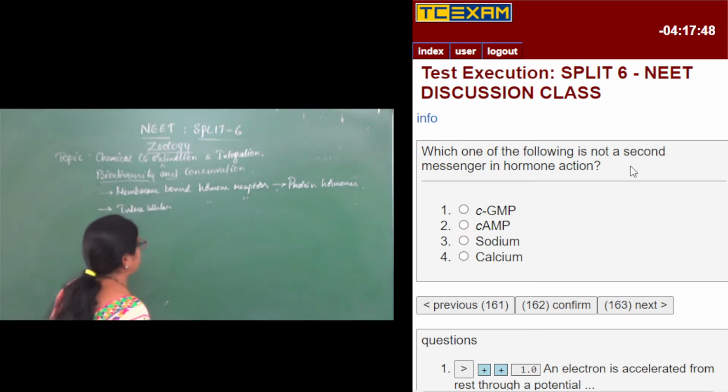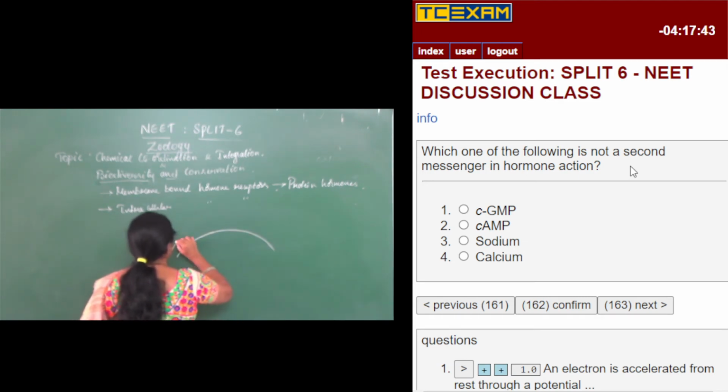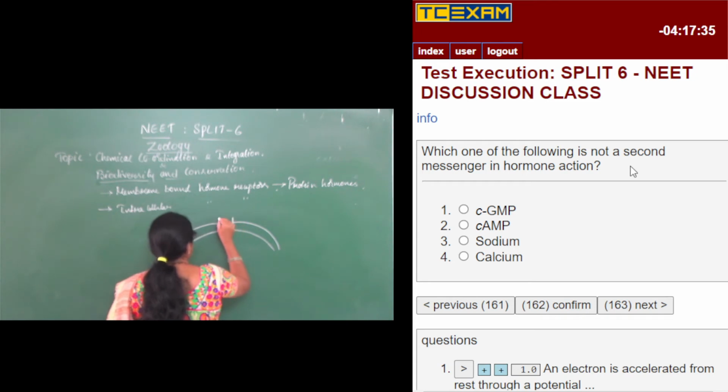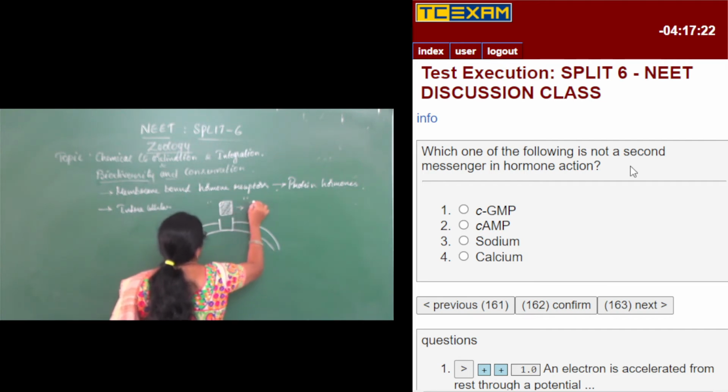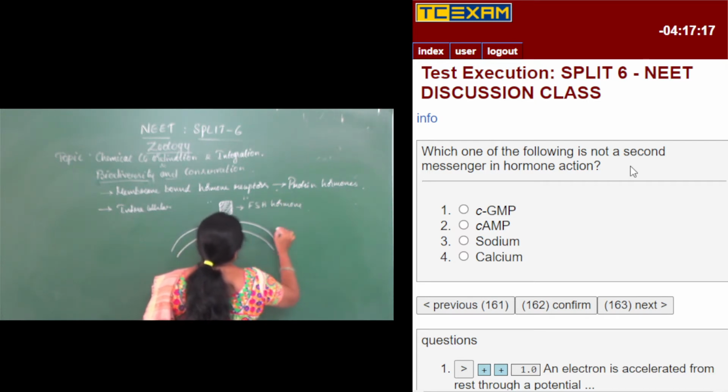In the first case it is present on the cell membrane. For example, let us take the example of our ovarian cell membrane, which is showing a hormone receptor like this. This is the hormone receptor, and let us assume there is a hormone like FSH. So this is an FSH hormone and this is the ovarian cell membrane.